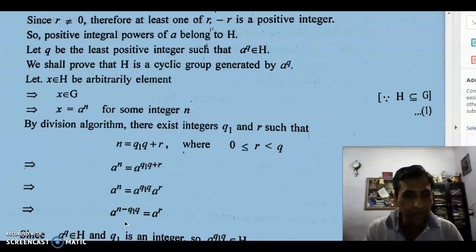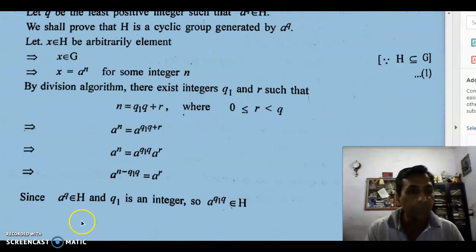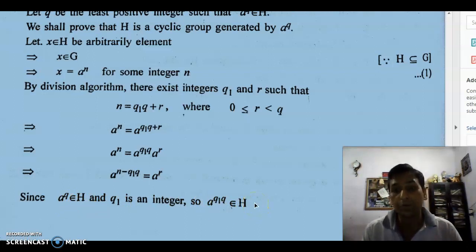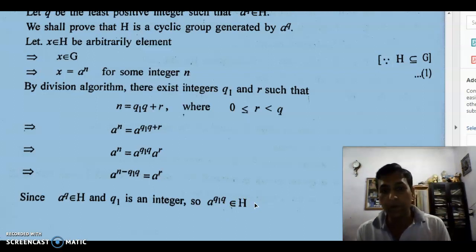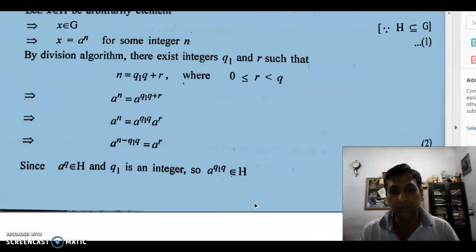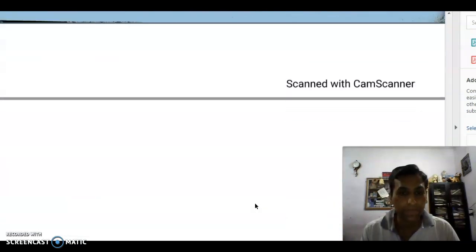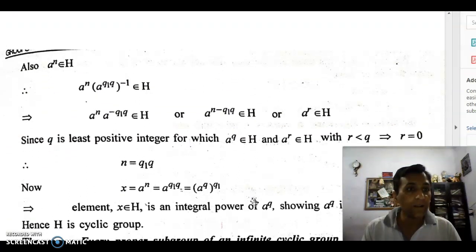So a minus q1. Now since a^q belongs to H and q1 is an integer, a^q to the power q1 also belongs to H, because this is a subgroup property. a^q multiplied q1 times, it is the closure property of a subgroup, right?